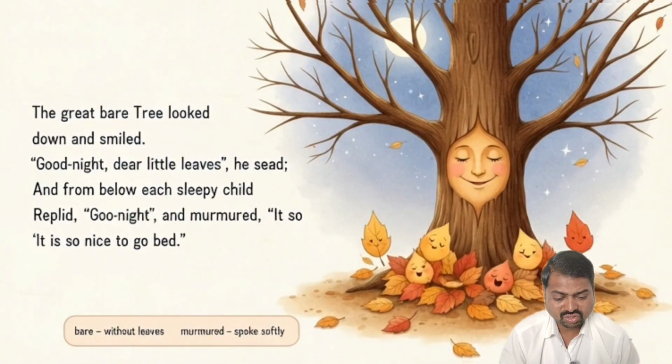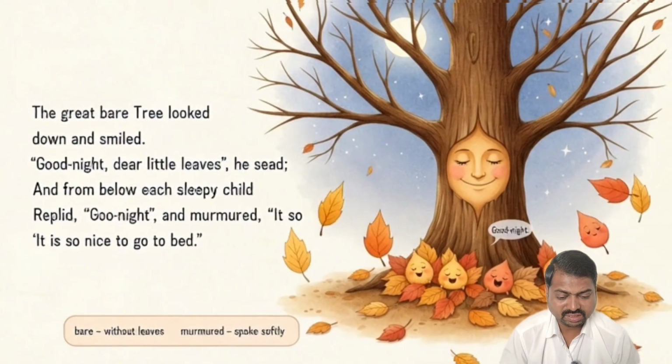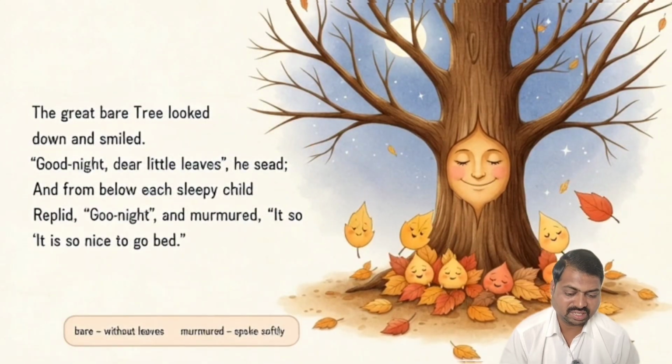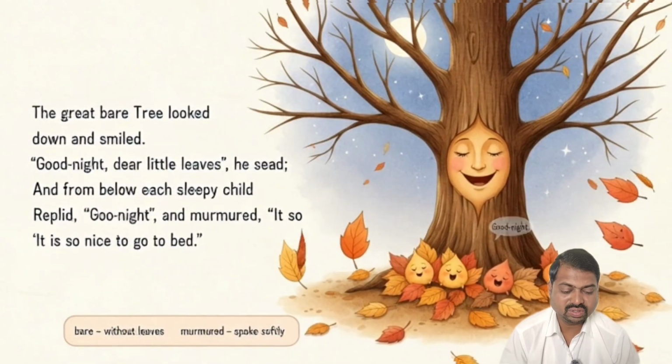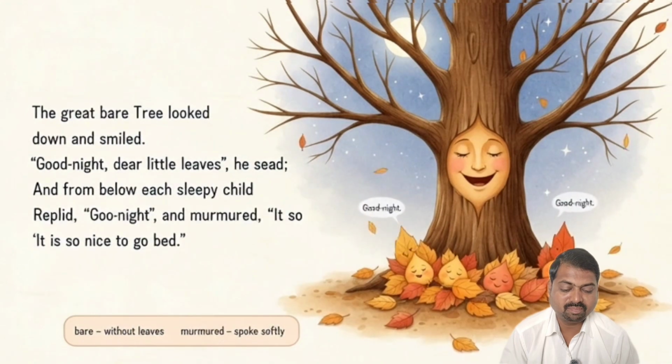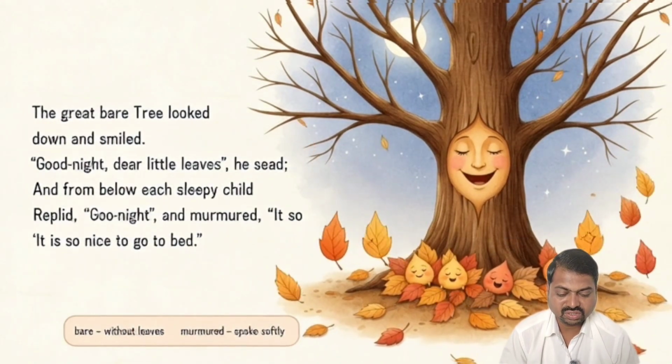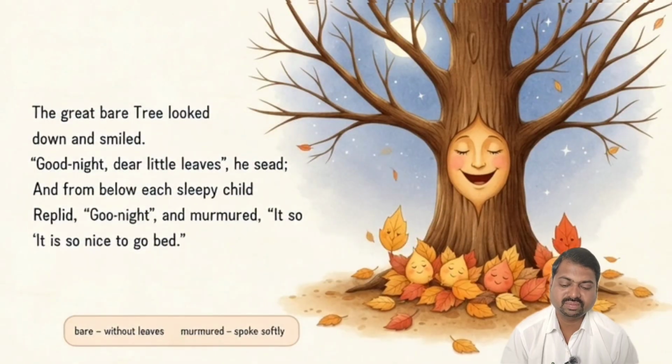The great bare tree looked down and smiled. Good night, dear little leaves, he said. And from below, each sleepy child replied, Good night, and murmured, It is so nice to go to bed.